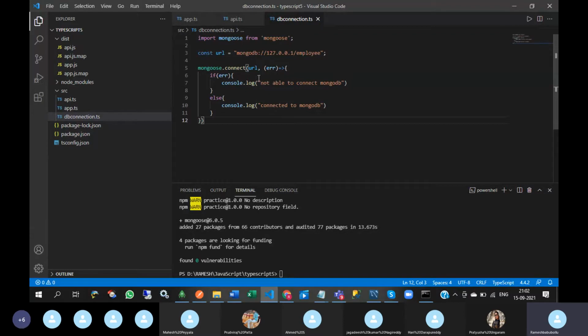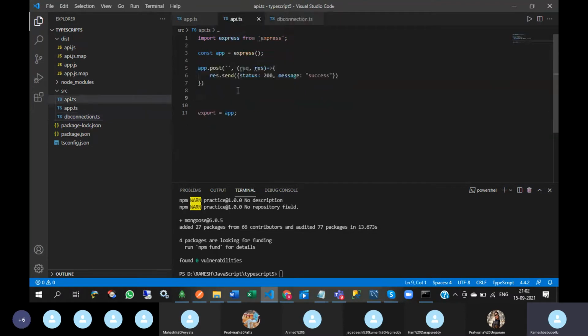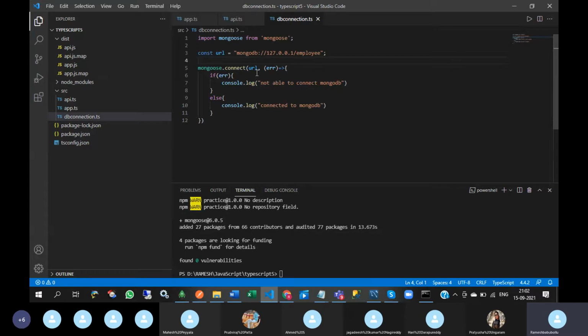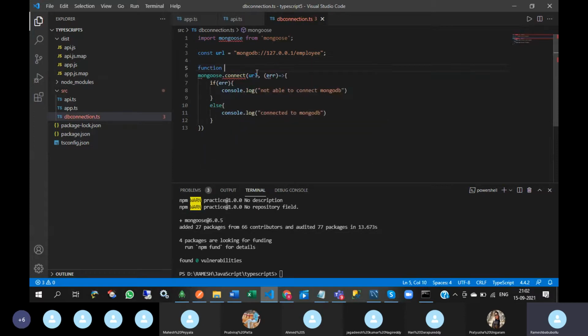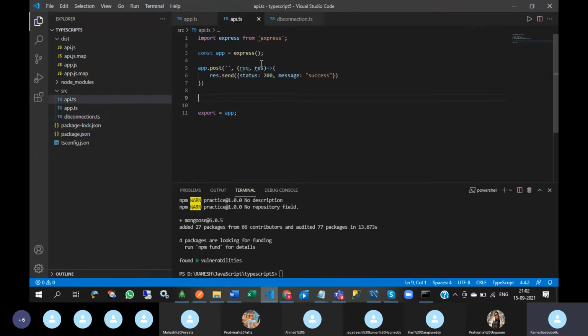Okay, but I want to use this MongoDB connection code in api.ts. Then what to do? I need to put this entire code in one function like mongoConnection, and I want to use this mongoConnection in api.ts.